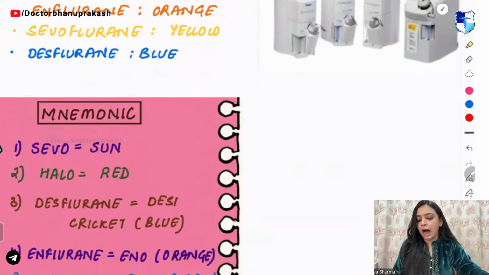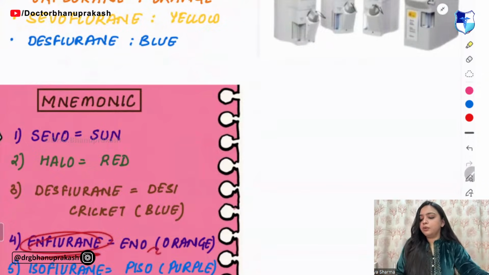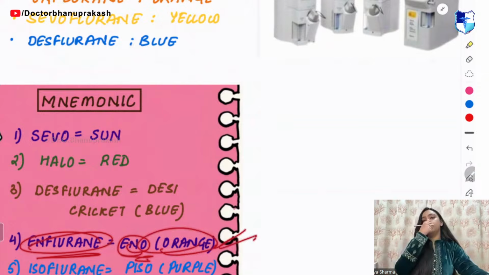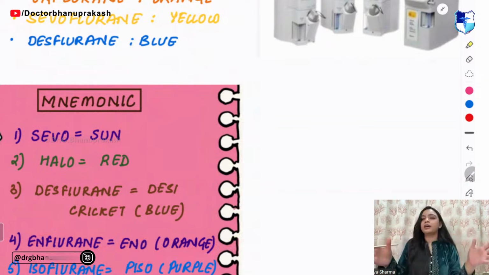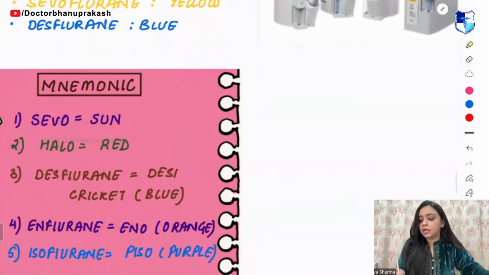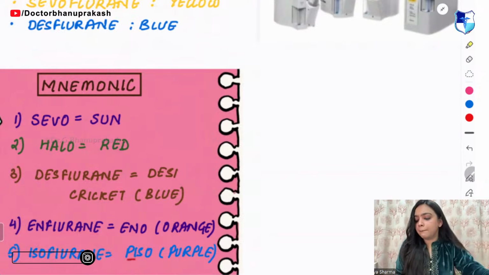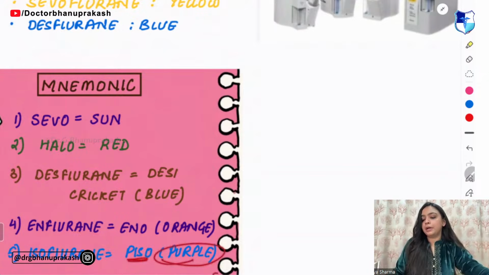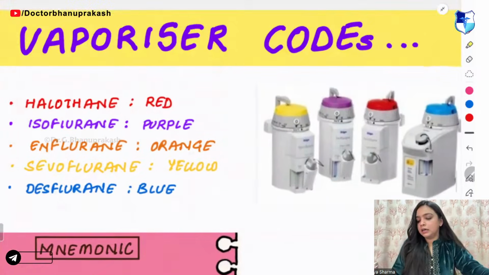Then Enflurane. From Enflurane, remember Eno. Eno is orange color, although it is green and somewhat other colors also, but remember, Eno is orange. Then Isoflurane. From Isoflurane, remember Piso. Piso means purple. It is of purple color, right?